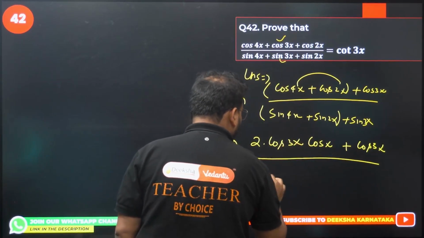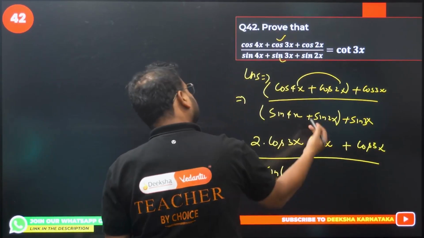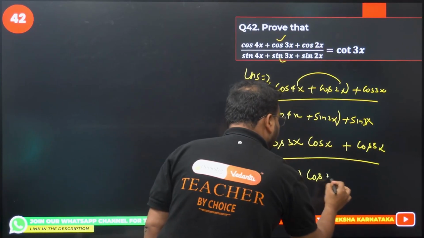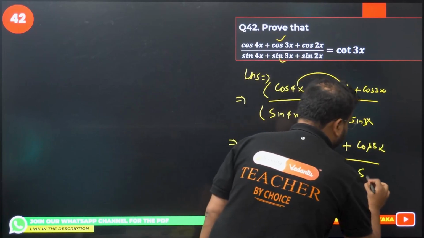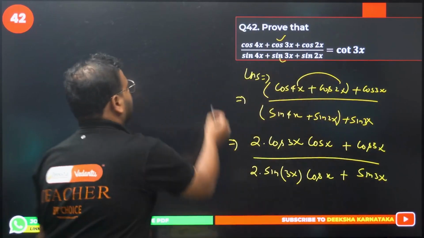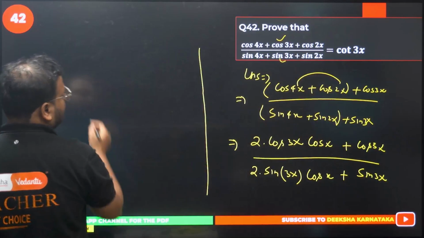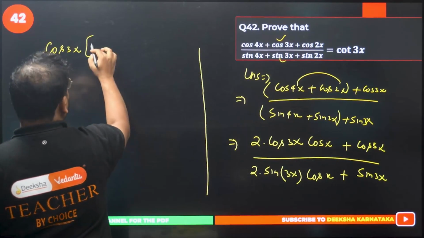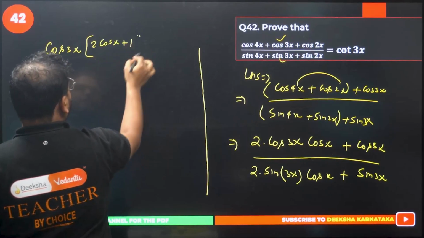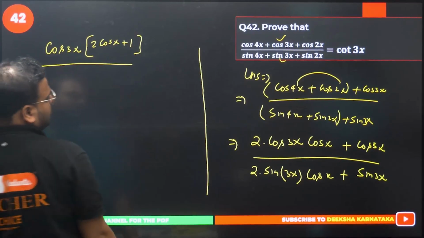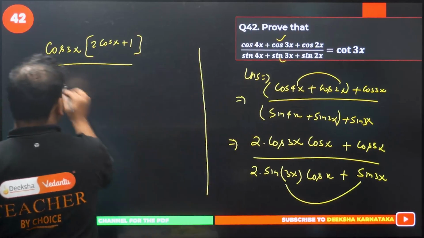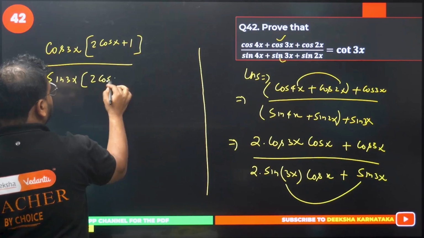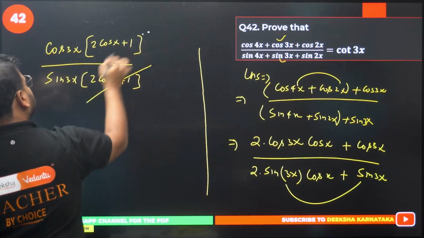Sin plus sin will have 2 times sin. Sum of these two will become 6x by 2, simply 3x. Difference will come in terms of cos. We'll have cos of x, plus sin of 3x. We have something common. We have cos 3x common in the numerator, so take cos 3x common. What I get is basically 2 cos x plus 1. In the denominator, what is common? Sin 3x is common. Take it common. So we get 2 cos x plus 1 cancelled.